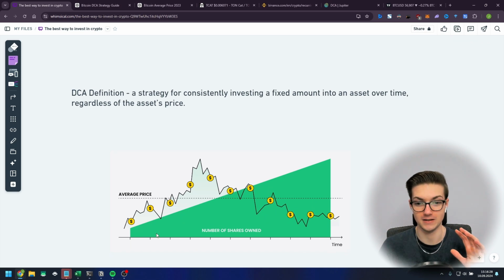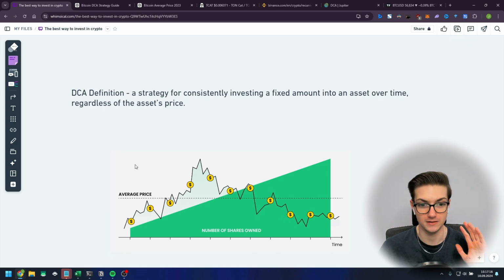You buying at the set time frame no matter the price, and this allows you to bring the average price to one stable level. Because if you were to invest all of your money right here, you would pay premium compared to the average price. And obviously this strategy is way better for investing long term because you may not have the funds available at the moment to buy the dips.